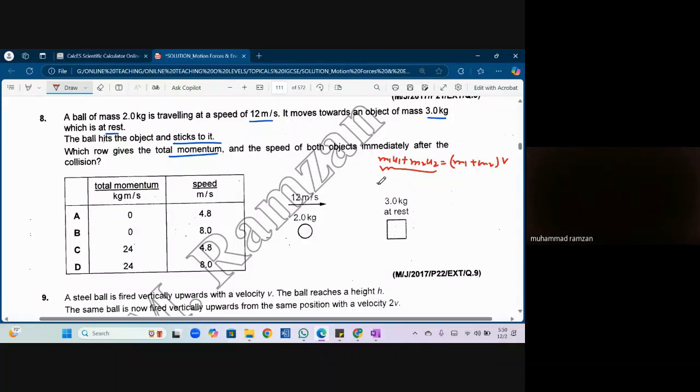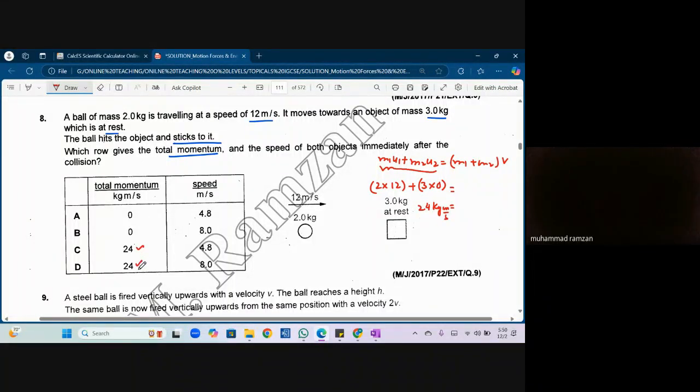So what is the mass of the first body? It is 2. The velocity is 12, plus the mass of the second body is what? 3. What is the velocity of the second body? It is what? 0. So what is the initial momentum on the left hand side? It is what? 24 kg meters per second.